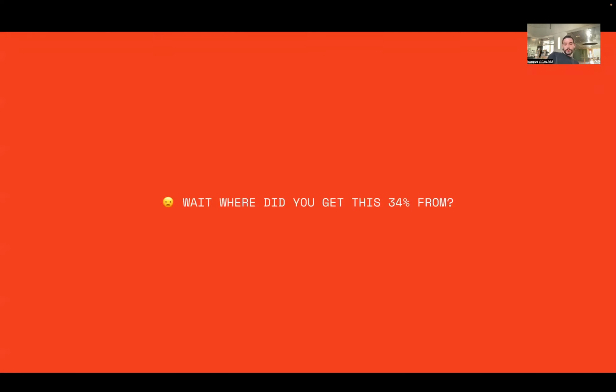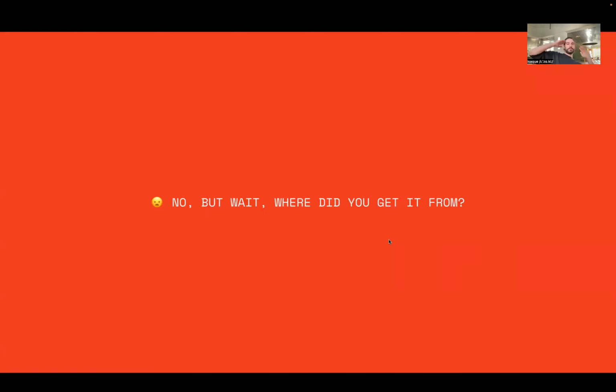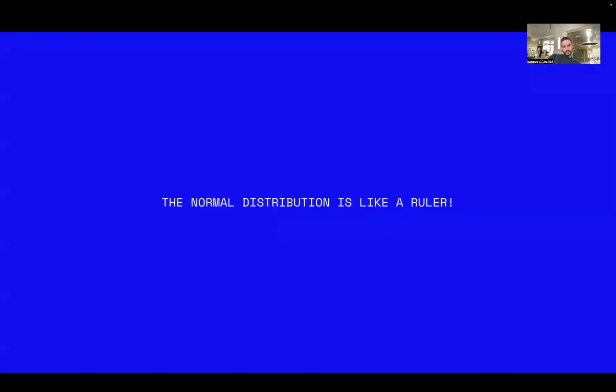But wait, where did you get this 34% from? Like, where did you get it from? I got it from there. I just told you. It's right there because it's a ruler, and it's the point between this bar and this bar. And it says here the point between this bar and this bar is 34%. And the point between this bar and this bar is 13.5%, as you can see here in the number. No, but wait, where did you get this from? I'm so lost.